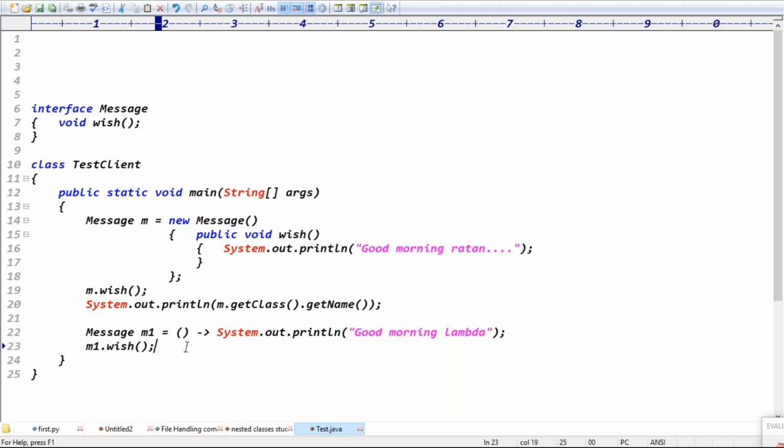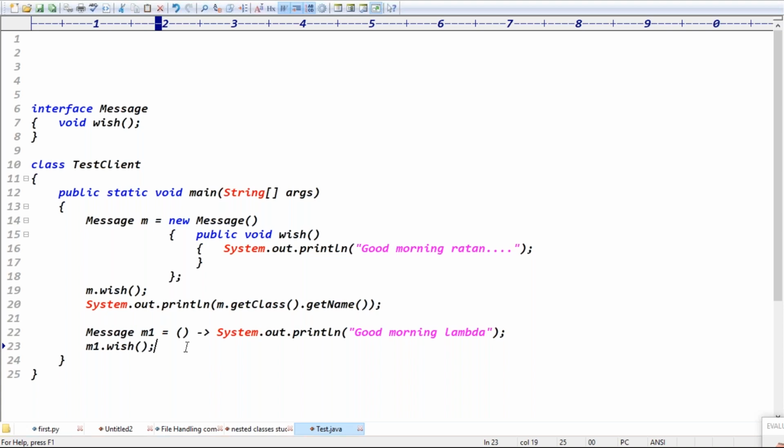Internally an X class is generated, which means here also bytecode is there. So in one case we are declaring the class, in the other it is internally generated. In both cases the bytecode is the same, but the length of the code is reduced.